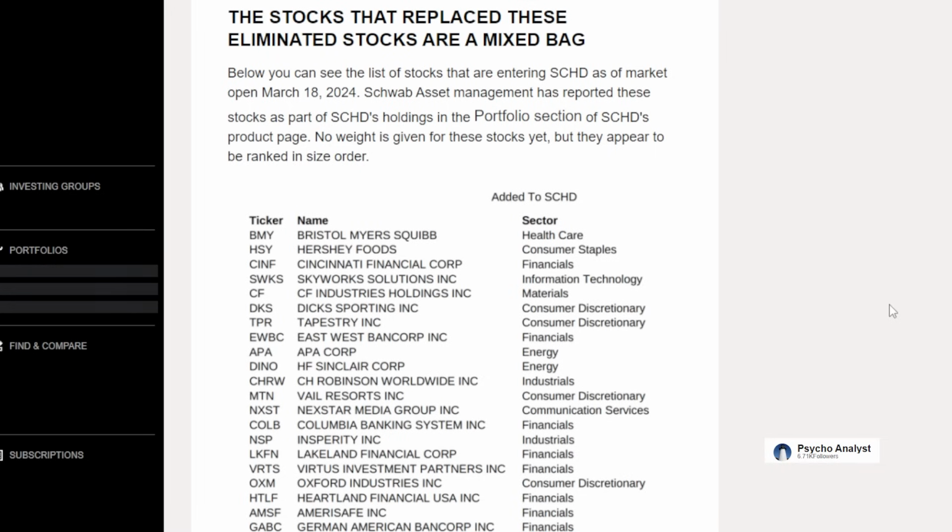It says right here below, you can see the list of stocks that are entering SCHD as the market opens today. Schwab Asset Management has reported these stocks as part of SCHD's holdings in the portfolio section of SCHD's product page. No weight has been given as of yet, at least is what this author says, but they appear to be ranked in size order.